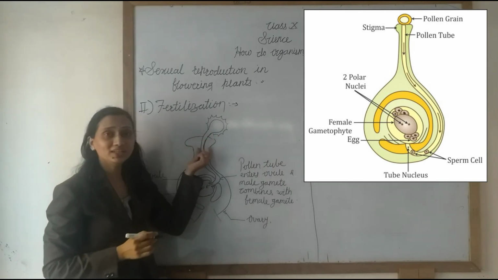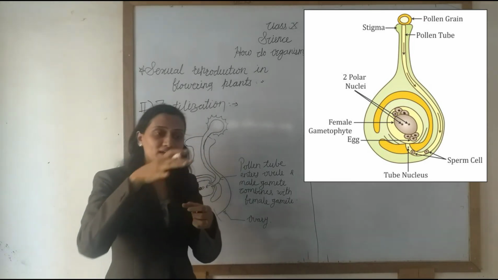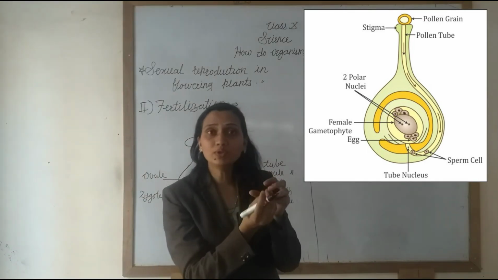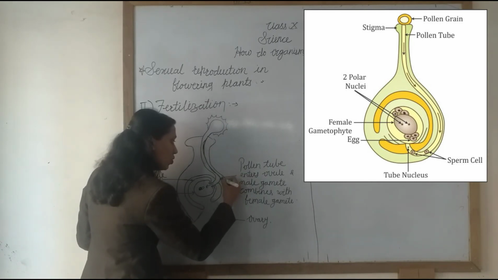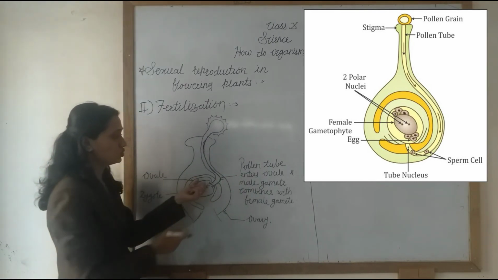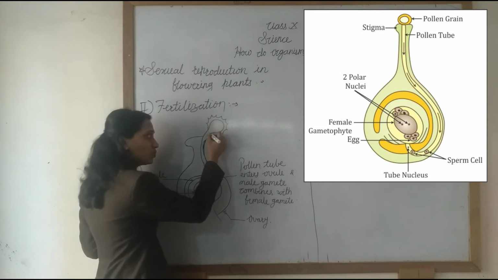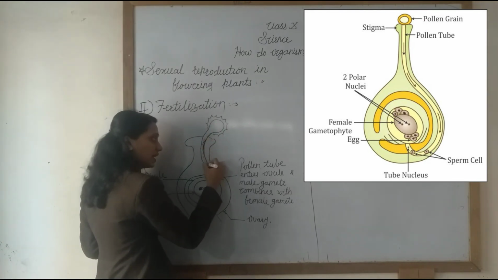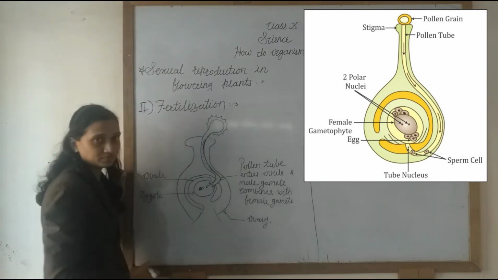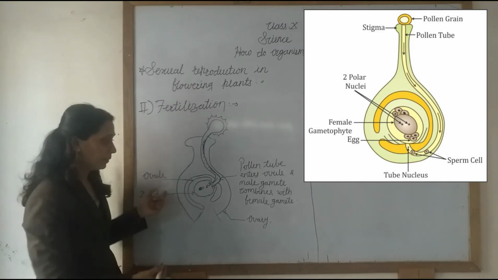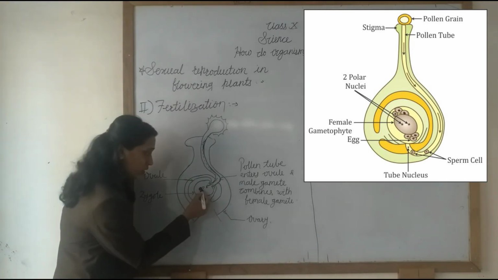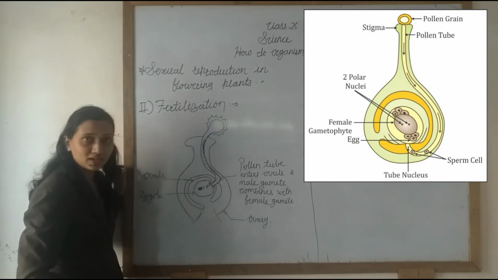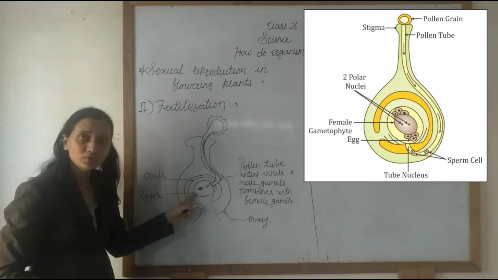When the pollen grain settles at the stigma, it develops the pollen tube, and this pollen tube goes into the ovary. Through this pollen tube, the male gamete enters into the ovary. Then what happens? When it enters the ovary, the ova are already present there, inside the ovules.